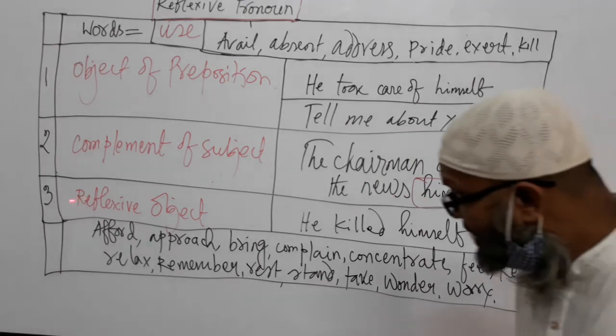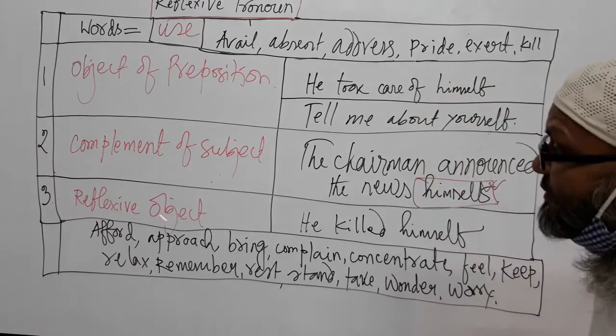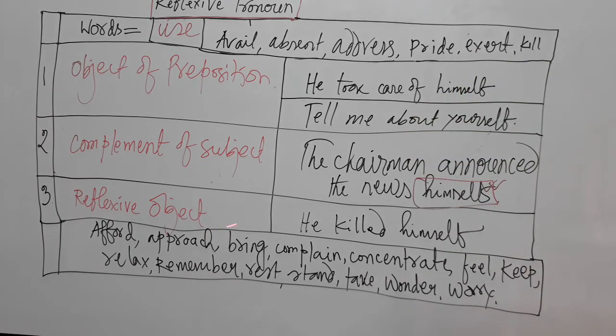Okay. In the same way, reflexive object. How can reflexive object be used here? See that he killed himself. So I have at first told you which one is reflexive pronoun. The pronoun which acts on itself. See that himself means he means himself. Himself acts on he. That's why it is said that reflexive pronoun acts upon itself.